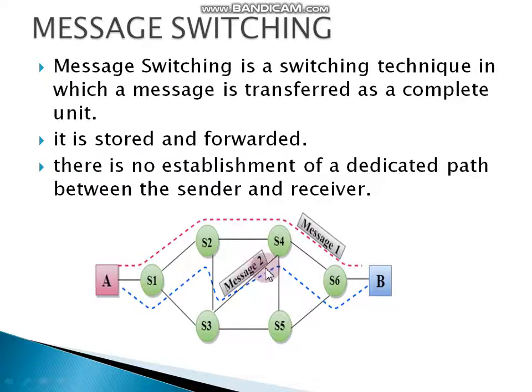Here A is a sender and B is a receiver. Message 1 and message 2 are passed from A to B. So S1 receives the message and stores it until S2 is ready to receive, then forwards it to S2. Then S2 stores the message until S3 is ready to receive. This is the concept of store and forward.